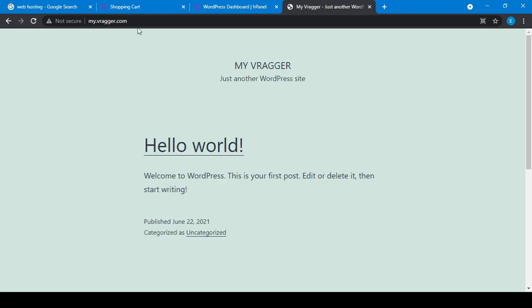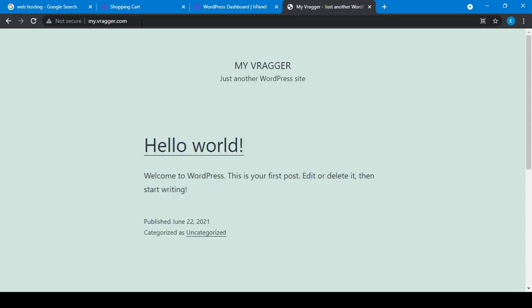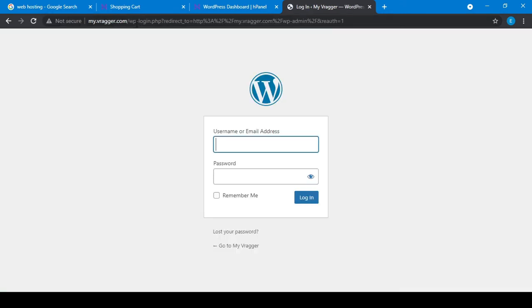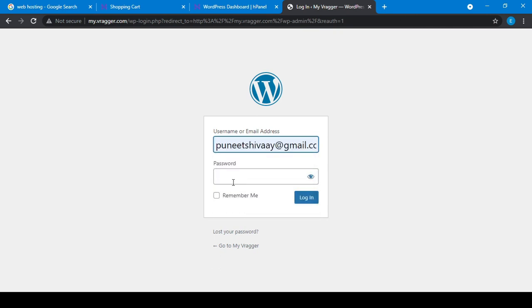Now what we have to do is go to the admin area and customize it. So how do we go to the admin area? Simply, just after that URL, add slash wp-admin, and it will redirect you to the admin login page. We have to put in the username, whatever username I gave at that time, and the password I created. Let me write my password and then I will click login.